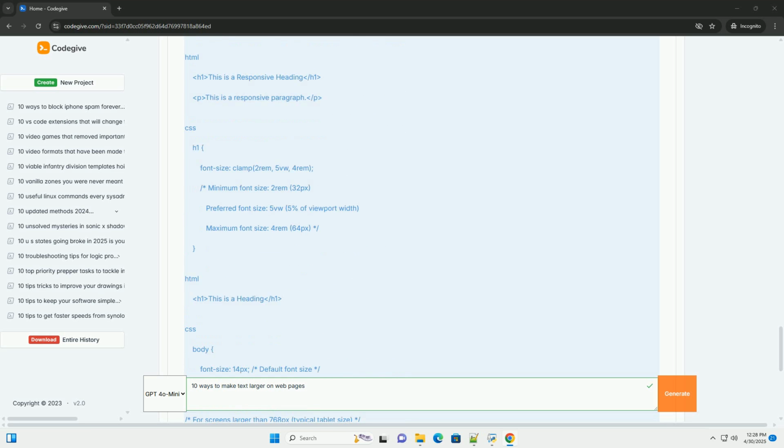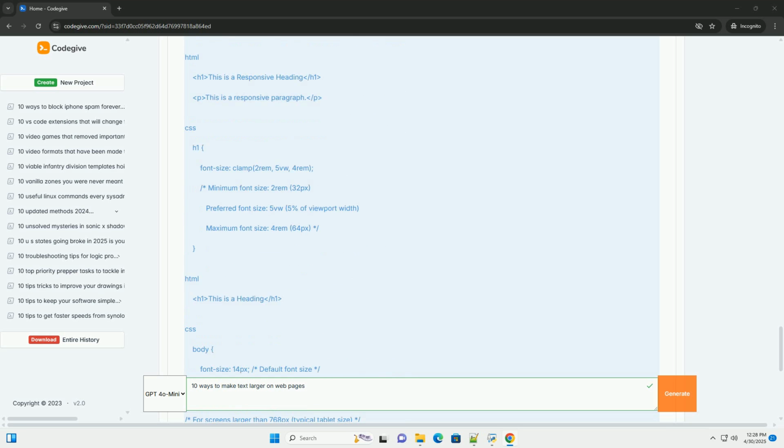Pros. Easier to manage than em because it's always relative to the root element. Provides a consistent base for scaling. Great for accessibility. Cons. Older browsers may not support rem, though polyfills exist. When to use: generally recommended as the best approach for consistent and scalable website typography. It's particularly useful when you want to provide a user-configurable base font size.